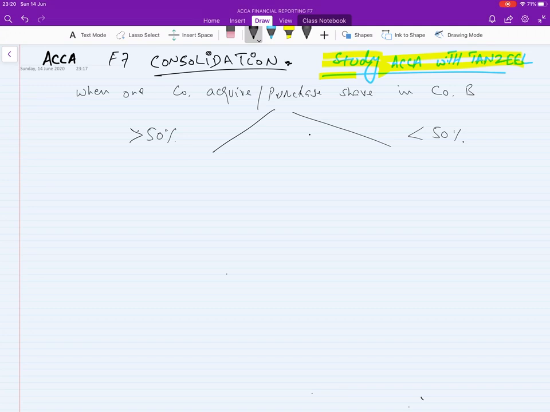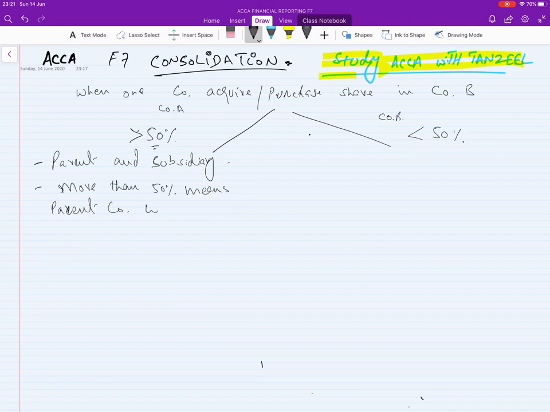Suppose company A purchases company B. If company A purchases more than 50% of the shares of company B, then the company acquiring will become the parent and the other company will become the subsidiary, and the parent company will have control.